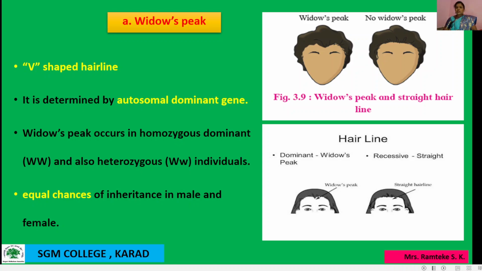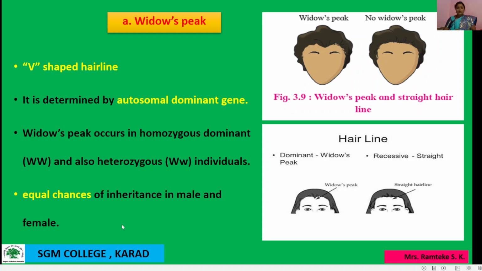So this is a straight hairline style. Both males and females have equal chances of inheritance. What differentiates widow's peak? Widow's peak is prominently V-shaped. This hairline is V-shaped. This is the widow's peak and this is no widow's peak, a straight line here.